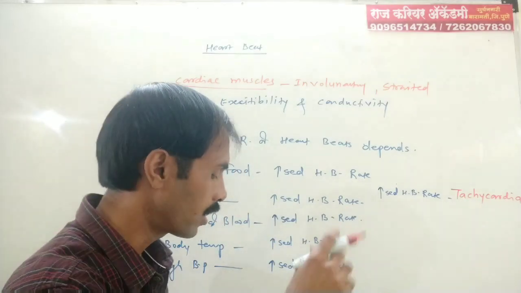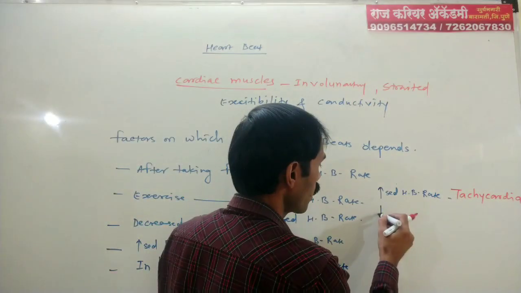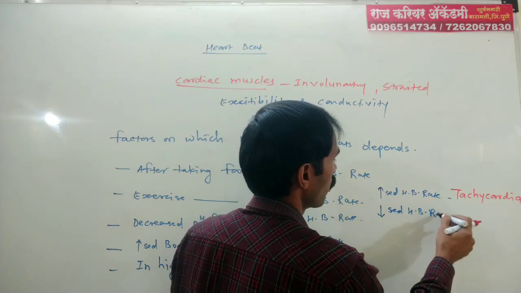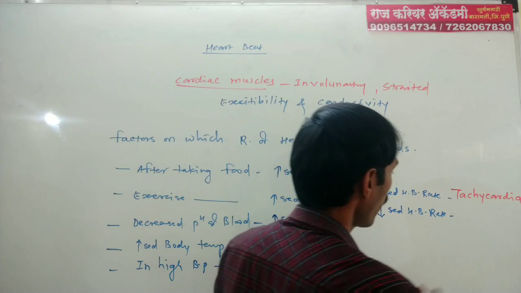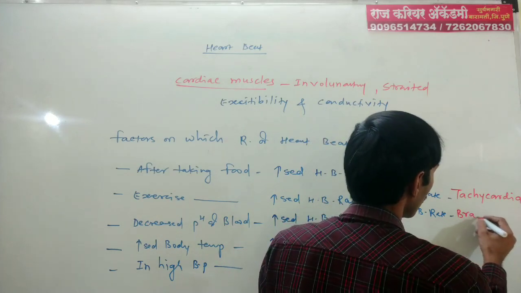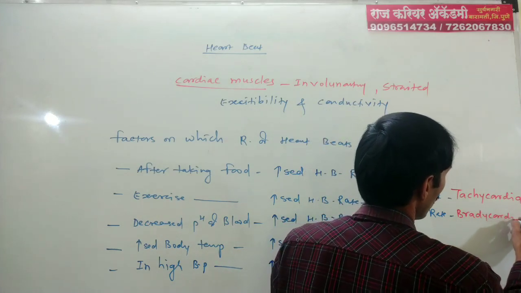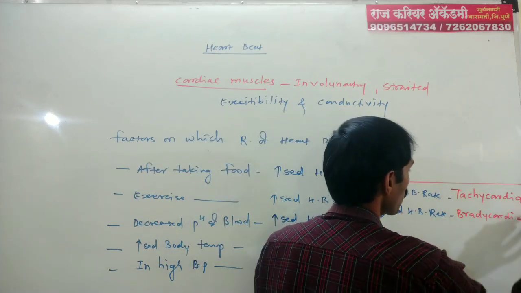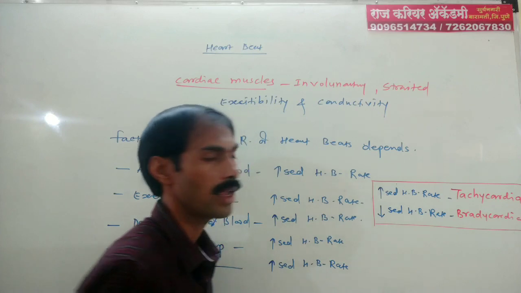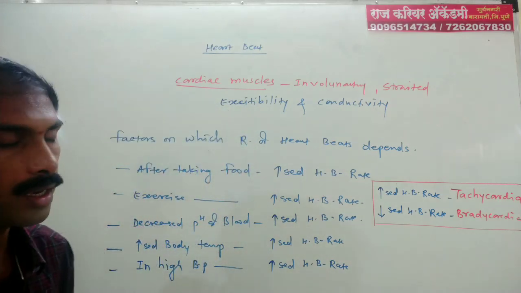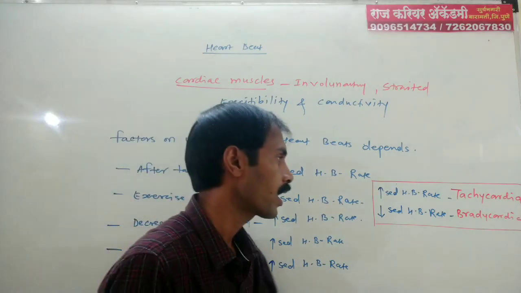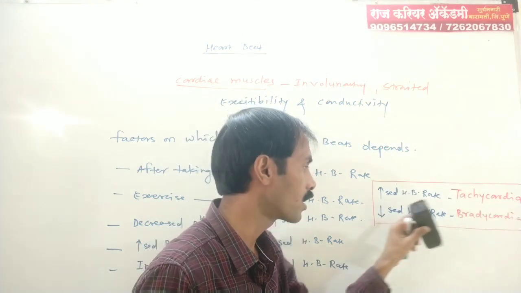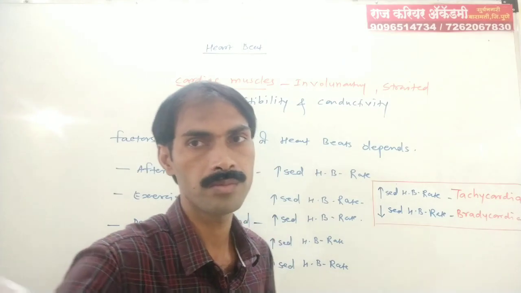And when the rate decreases, decreased heartbeat rate is called bradycardia. These are the two main terms, tachycardia and bradycardia. Tachycardia means increased heartbeat rate and bradycardia means decreased heartbeat rate.